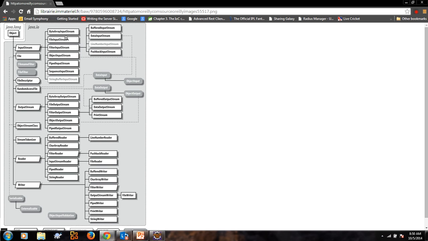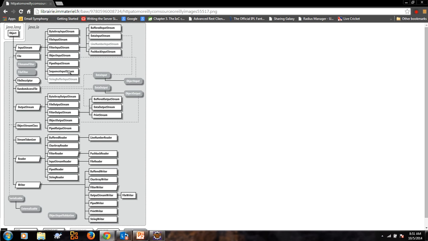Then on the second level, the input stream abstract class is extended by a lot of other classes: file input stream, object input stream, piped input stream, sequence input stream, and byte array input stream.